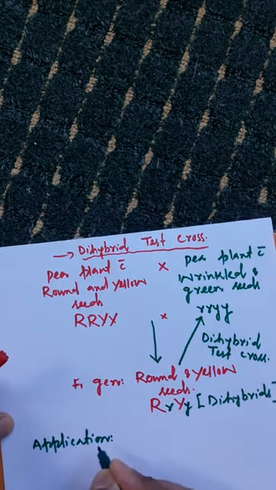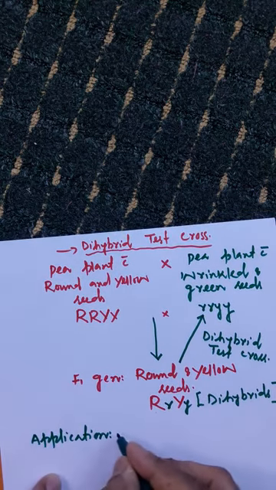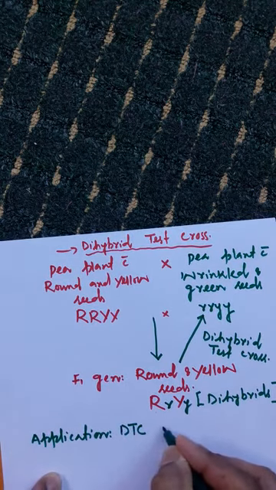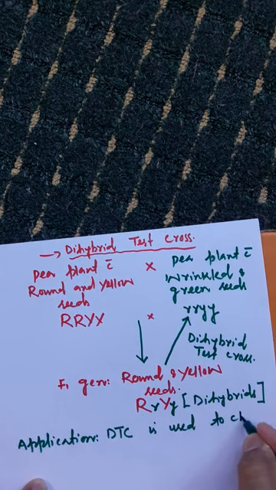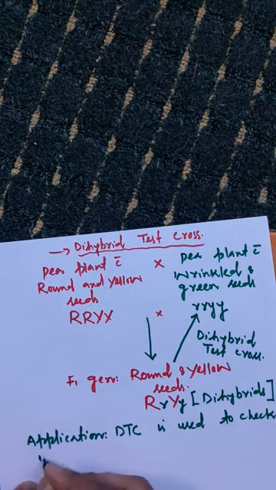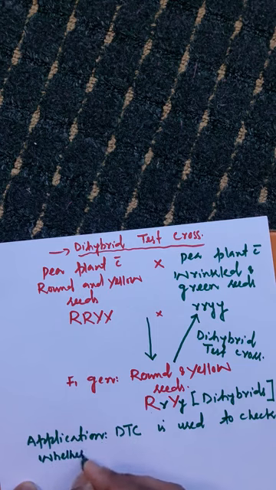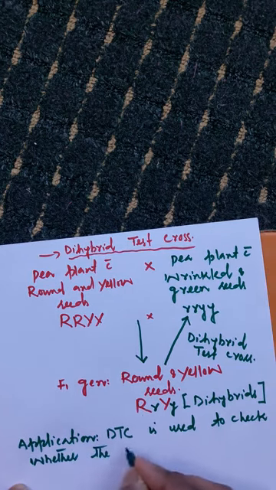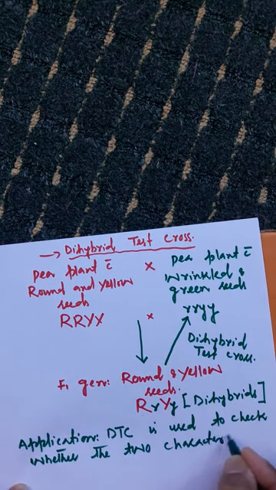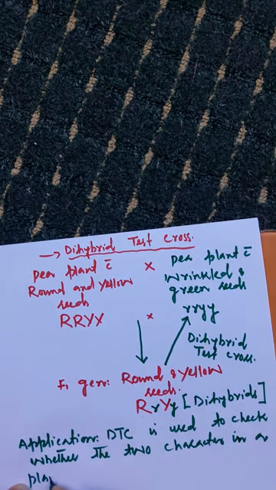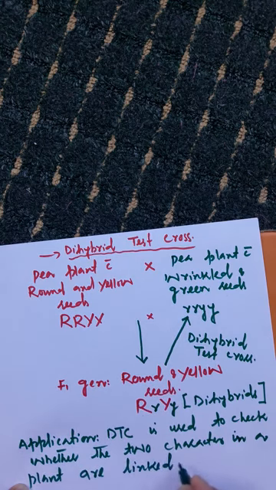So my dear, you remember it that dihybrid test cross is used to check whether the two characters in a plant are linked or non-linked. Linked or non-linked.